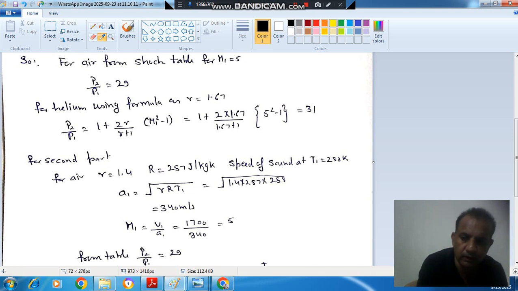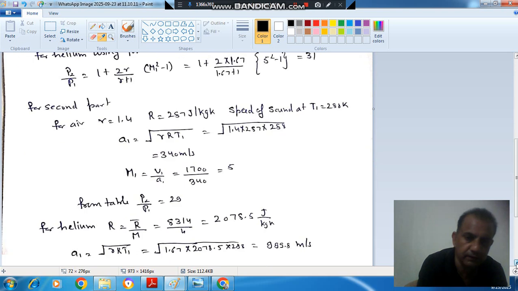Okay. Now for helium, there is a different R that can be calculated by the universal gas constant divided by the molecular mass of helium. So R is 8314 divided by 4, where the molecular mass of helium is 4 and the universal gas constant is 8314.